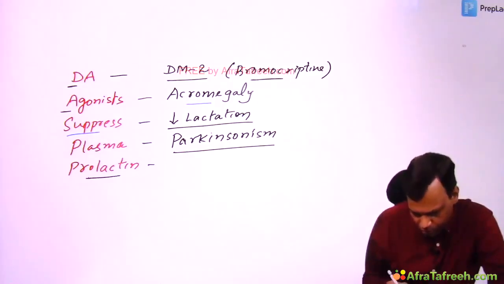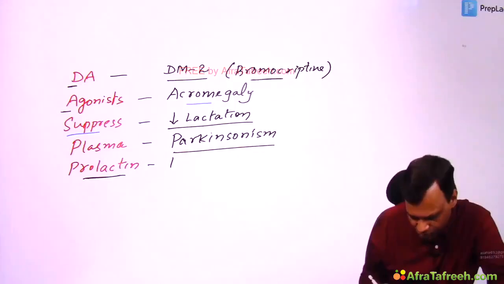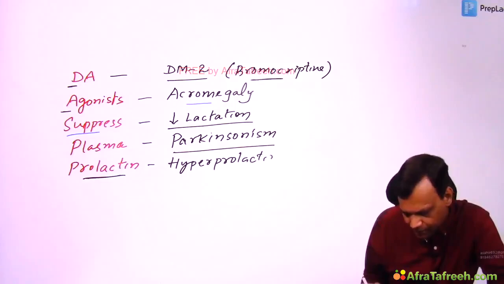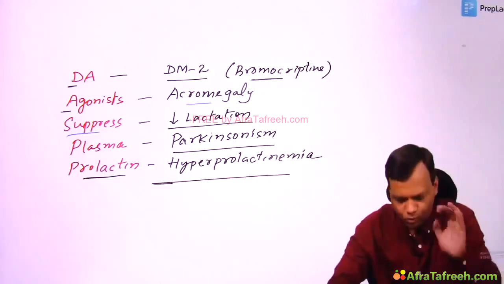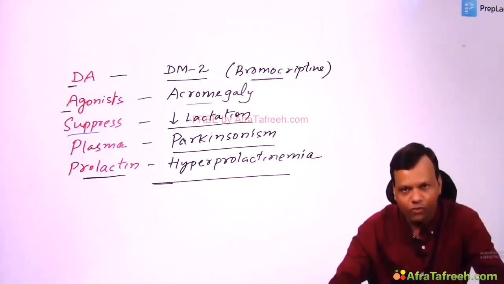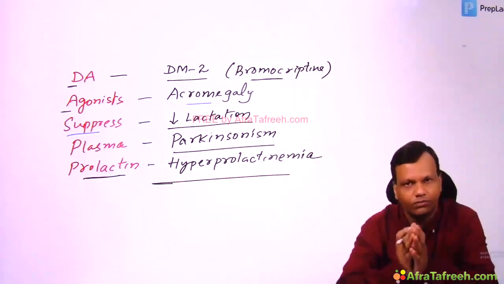Then prolactin. Obviously they inhibit the release of prolactin, so they are used in hyperprolactinemia. So these are the important uses of dopamine agonists. So basically, prolactin inhibiting hormone. Okay.